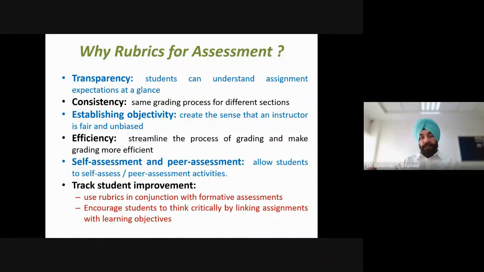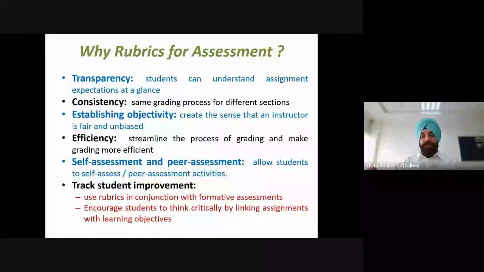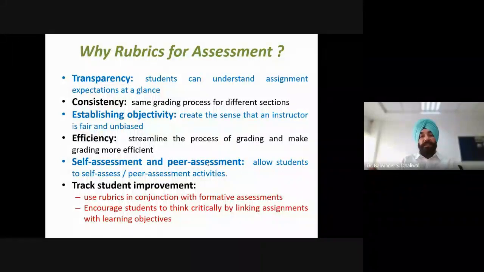Another reason is establishing objectivity. So this creates the sense that an instructor is fair and unbiased. So most of the time students have a grudge with the teachers' evaluation, that the teacher is biased or not fair. But if we are using rubrics, then everything is written in black and white.